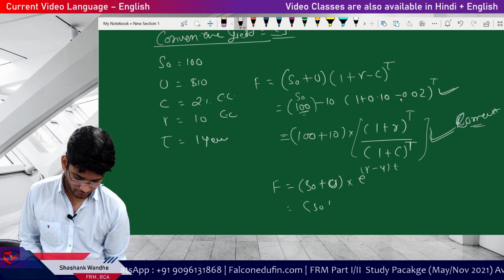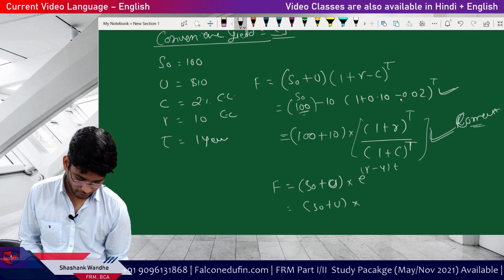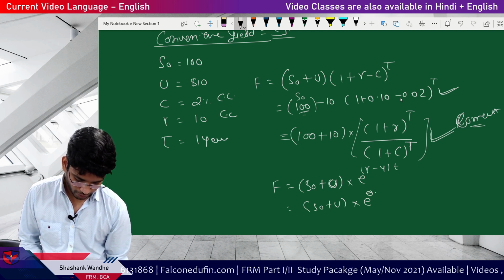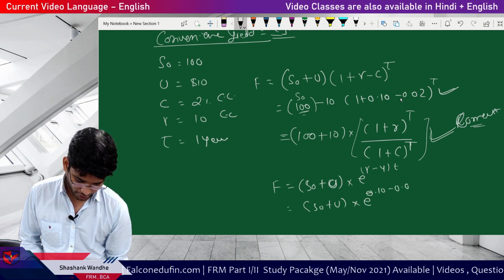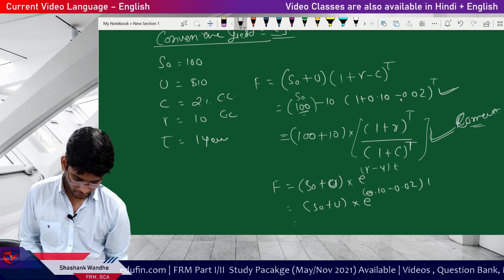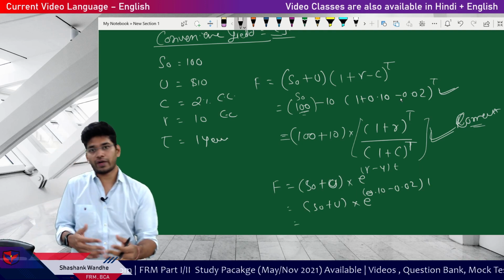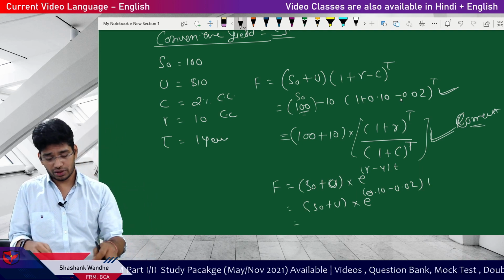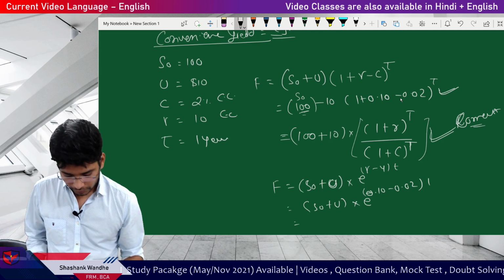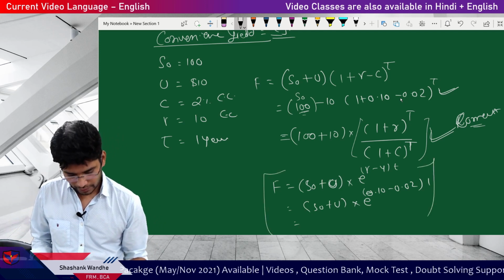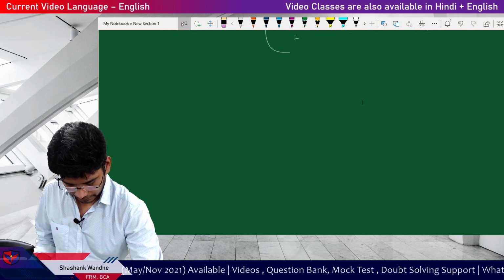So S0 plus U into e to the power 0.10 minus 0.02, and the time period is 1. Then problem solved. Then you don't have to worry about dividing it or just subtracting it from the rate. It will give the same results.